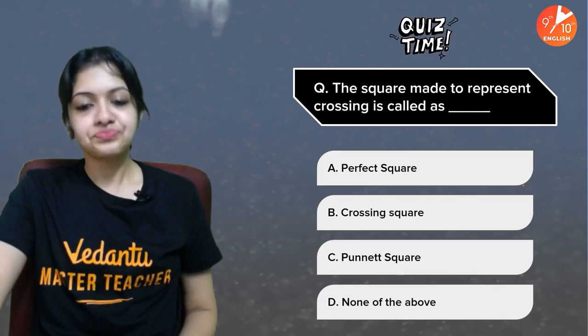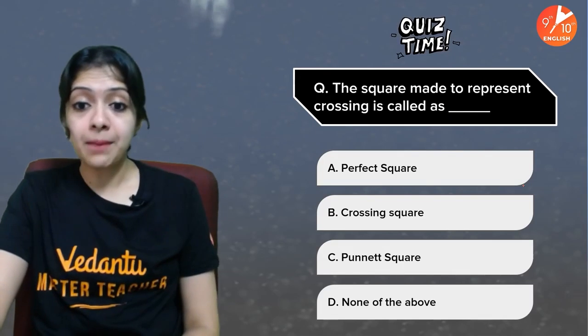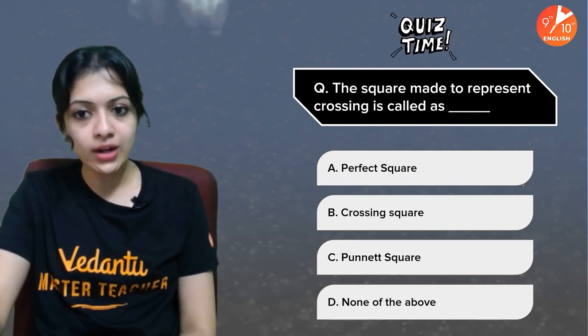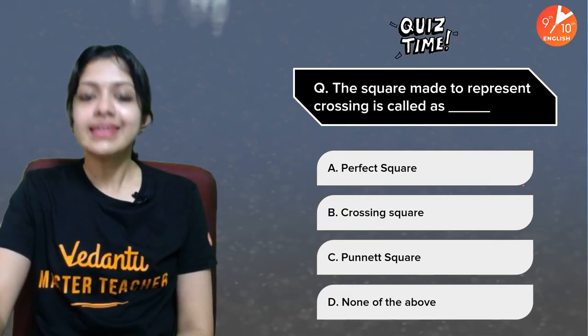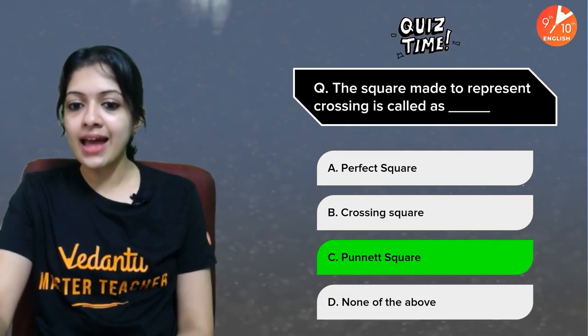Now, the square made to represent crossing is called dash. The tool that I told you about. Yes, super duper easy. And your time is up.